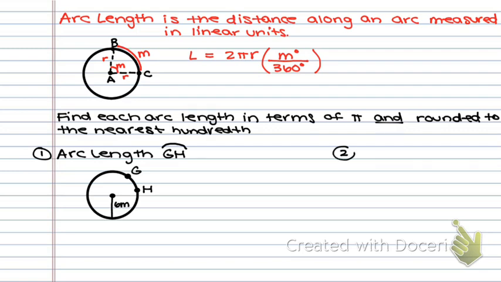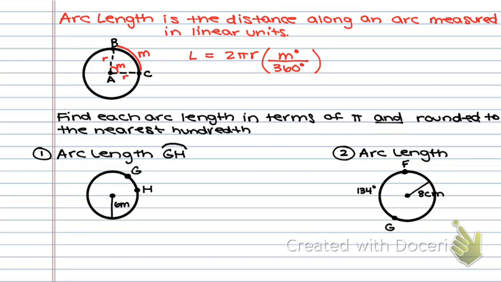For number 2, arc length, and here's the diagram. So take a second and copy down both of those diagrams so that way we can do the work together.